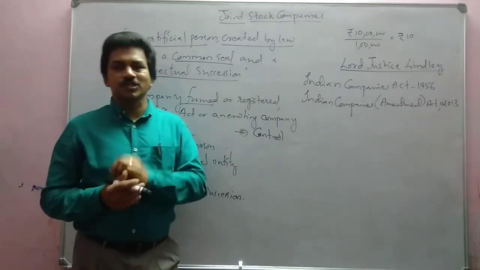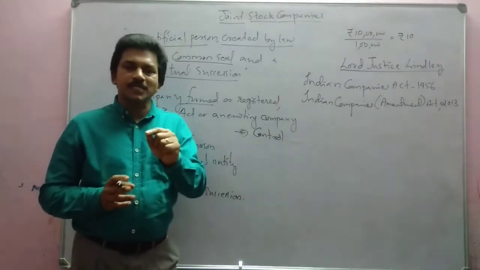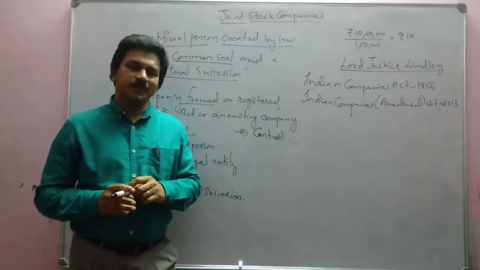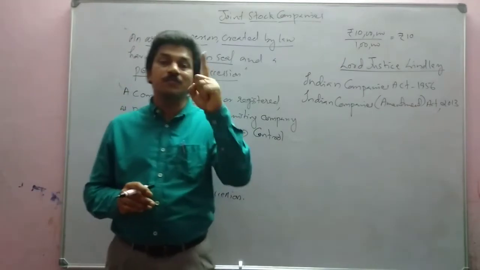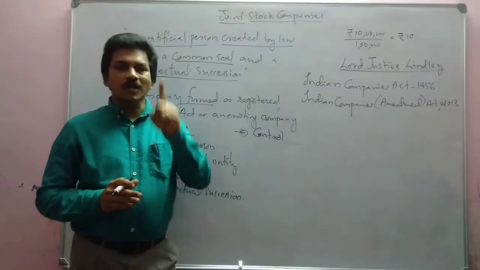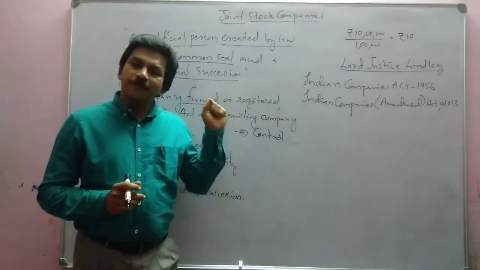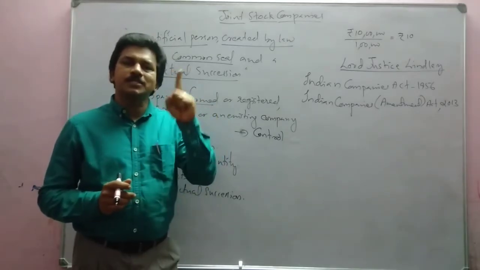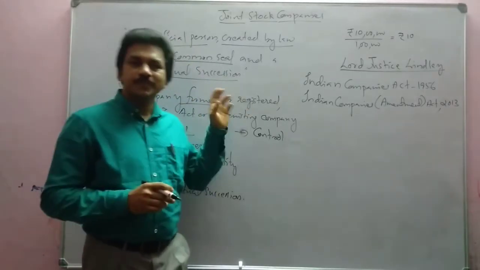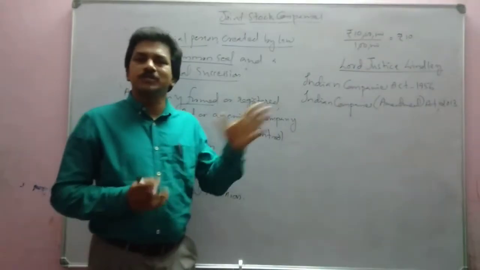For selecting the board of directors, a shareholder can exercise votes according to the number of shares purchased by him. In a cooperative society, we have said that it is one person, one vote. Here, voting is on the basis of the number of shares: one share, one vote. So if a person has purchased one share, he can exercise one vote. If he has 1,000 shares, he will have 1,000 votes.